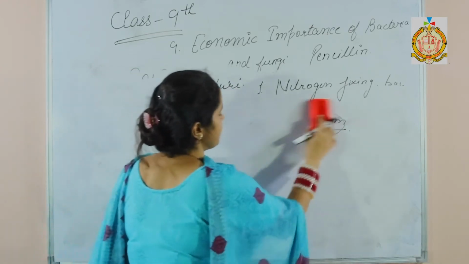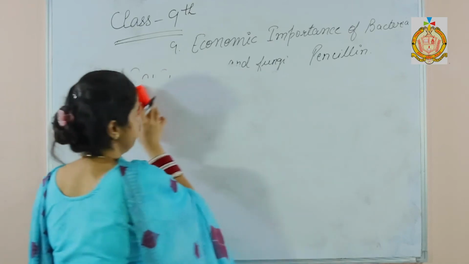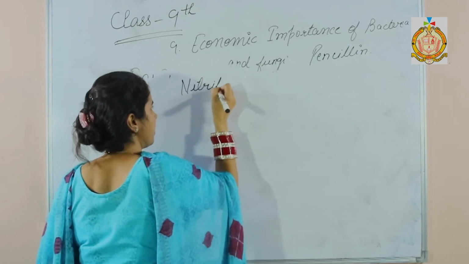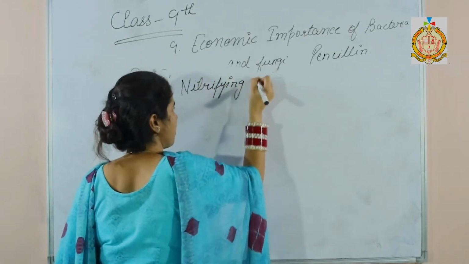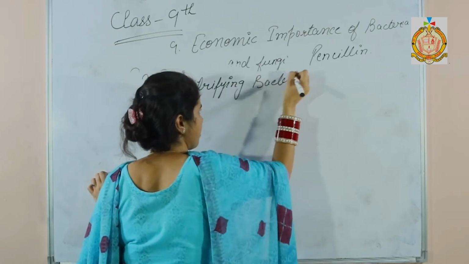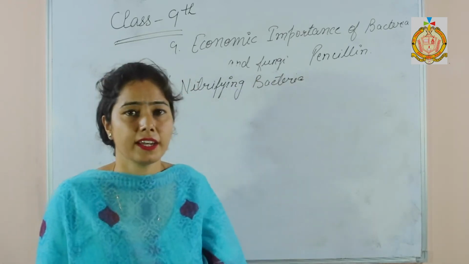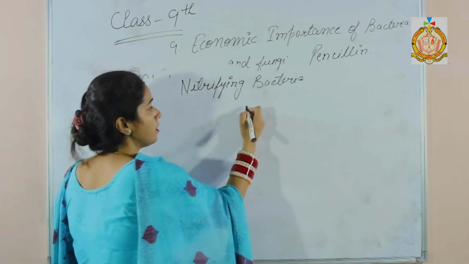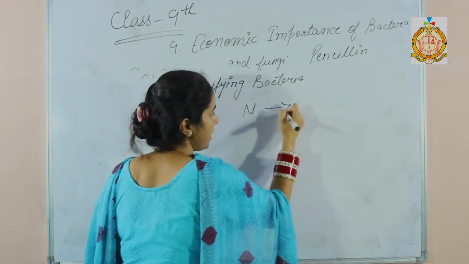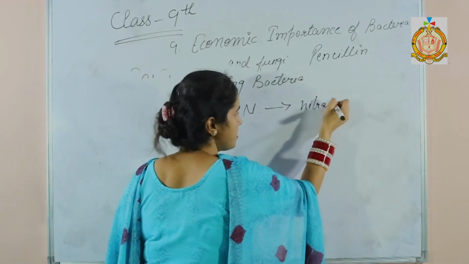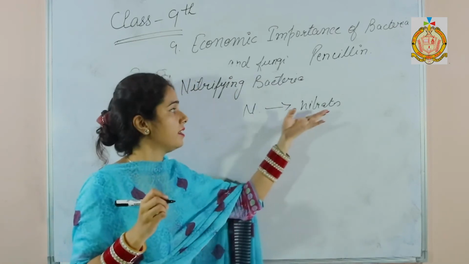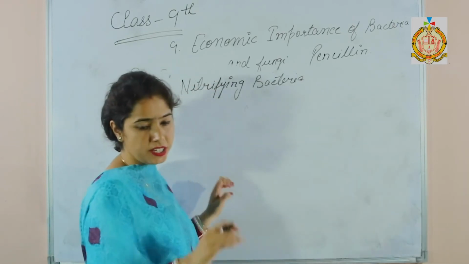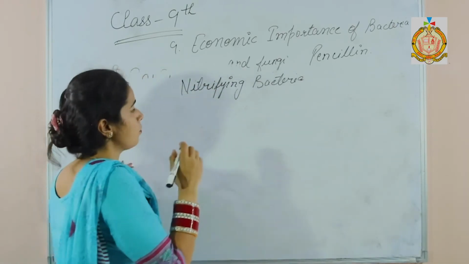The next one is the nitrifying bacteria. So the plants cannot take the free nitrogen of the atmosphere. It is necessary that the free atmospheric nitrogen changes into nitrates or nitrites, then plants can take this nitrogen form. Now the next one is the nitrogen cycle.